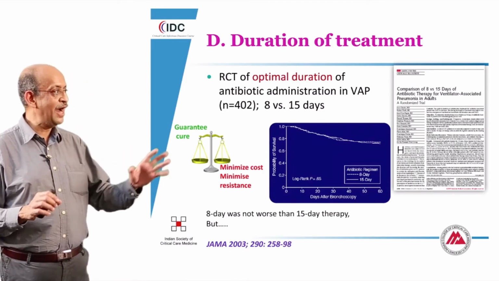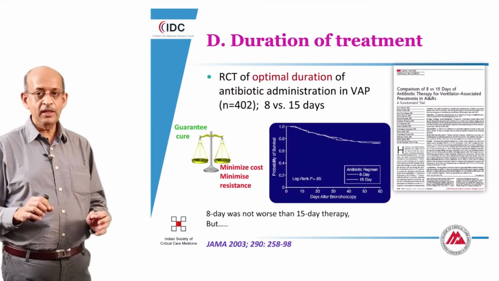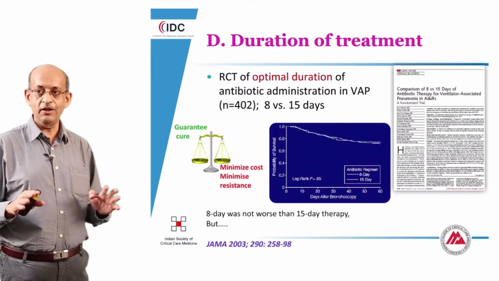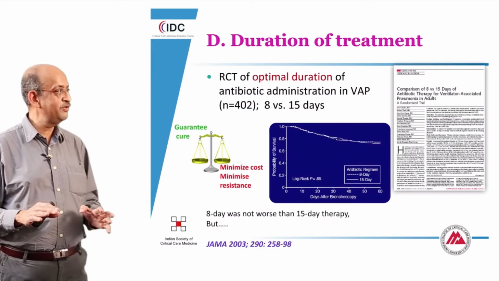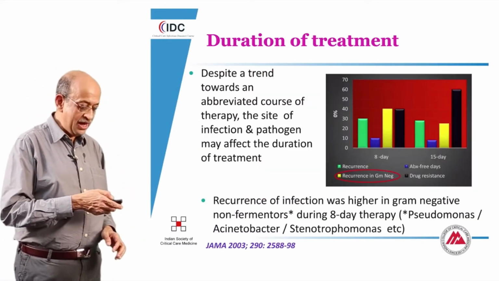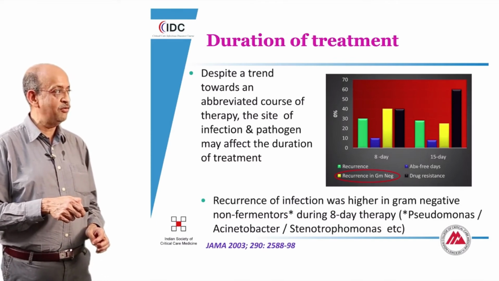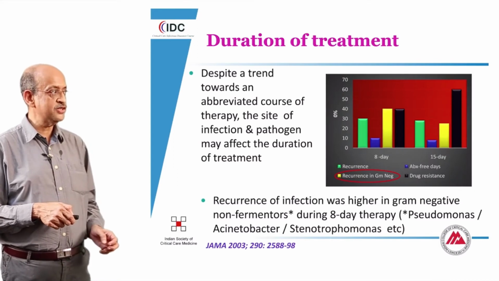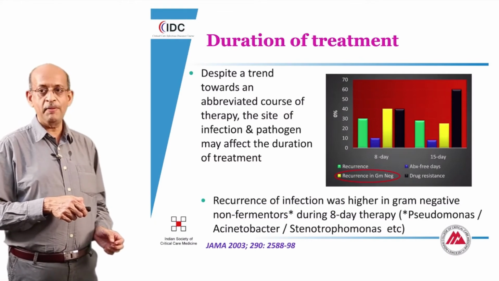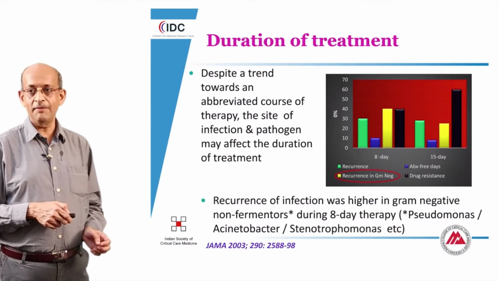In this, the landmark paper that came in JAMA in 2003 in VAP seemed to imply that a short duration course of roughly 8 days was as effective as a 15-day course of antibiotics in patients with ventilator-associated pneumonia. But this has to be taken with a certain caveat. Very clearly, if there were resistant gram-negatives, and classically what you're talking about is the non-fermenters, Pseudomonas, Acinetobacter, Stenotrophomonas, for instance, under those circumstances, if we gave the briefer period of antibiotic therapy, there was a greater tendency for recurrence of the gram-negative infection.